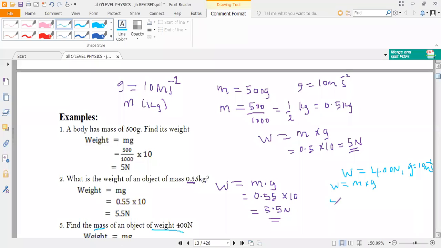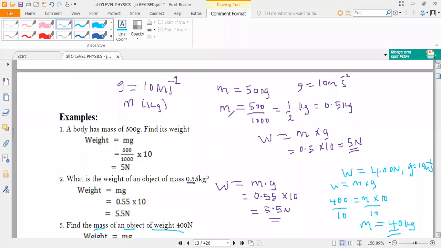So this time we have the weight as 400. We are looking for m. So this is m times g, which is 10. To get the value of m, which is the mass, we divide by 10 on both sides. So finally, we shall end up having mass as being equivalent to 40 kilograms. So the mass of that object that has a weight of 400 newtons is 40 kilograms.